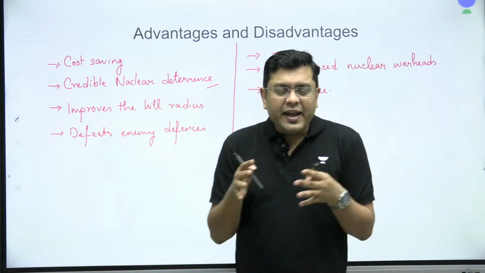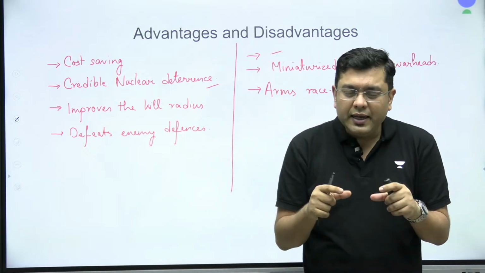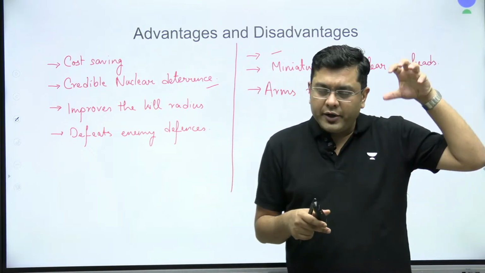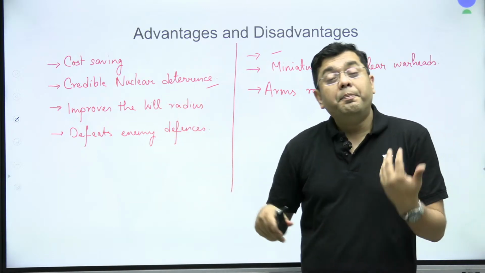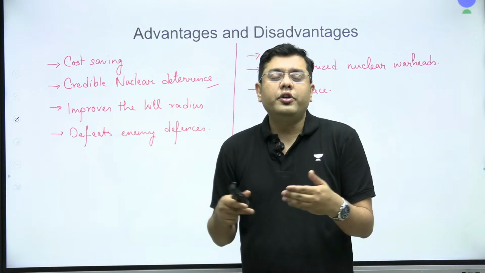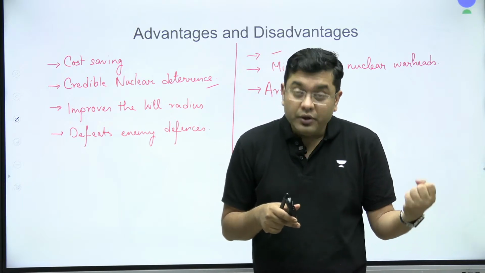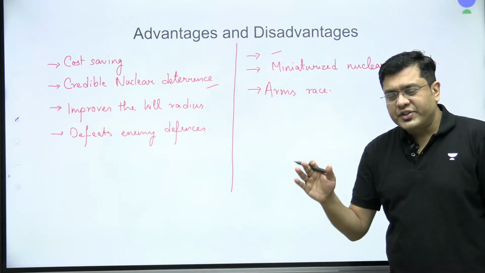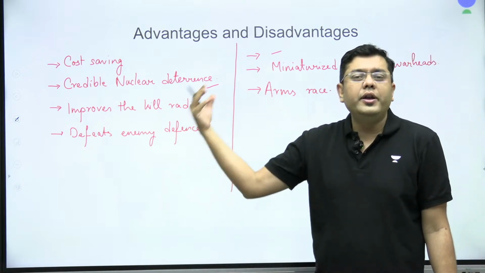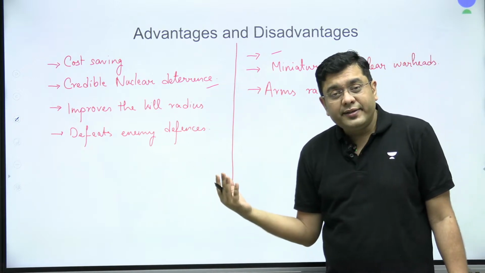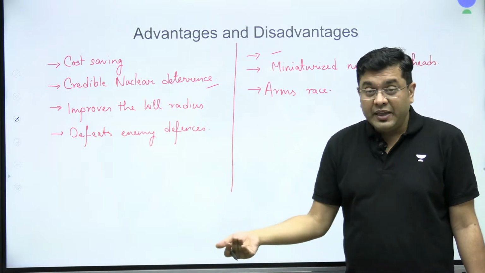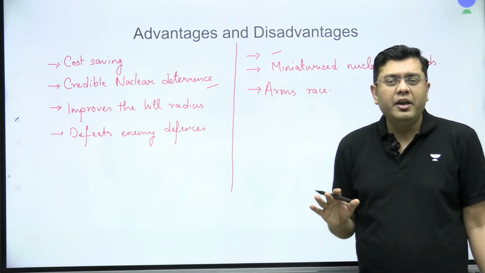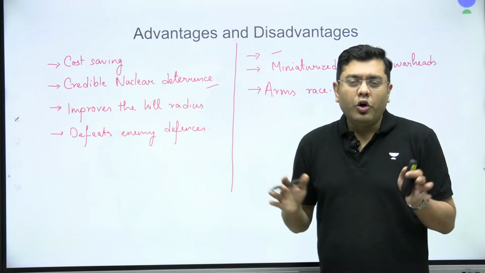Okay, so these are the advantages and the disadvantages that you can think about for the MIRV tech. While it is good for national defense posturing, while it is good for nuclear deterrence, at the same time, it exposes us to the risk of a more volatile region in South Asia. Okay, so that is about this particular article where we have discussed what this technology is, where it has been deployed, what Mission Divyastra is, why it is important, its evolution, the ballistic missile defense programs, and thereby the advantages and disadvantages, more than relevant for your examination, be it for your prelims or the mains.